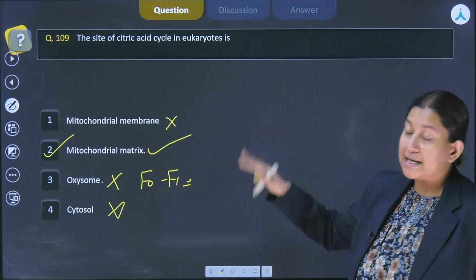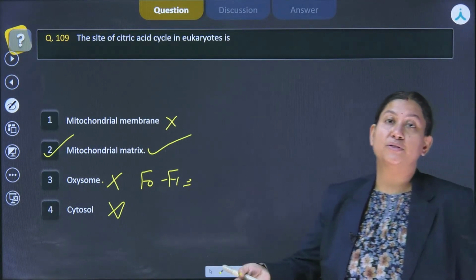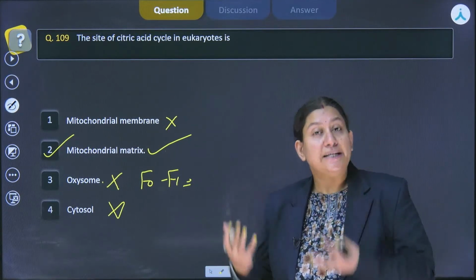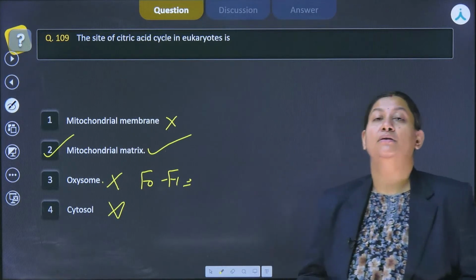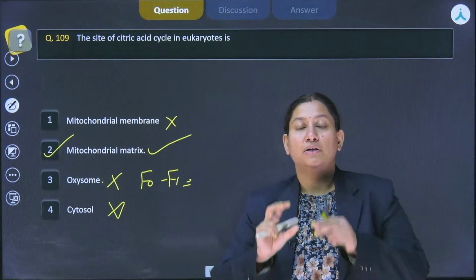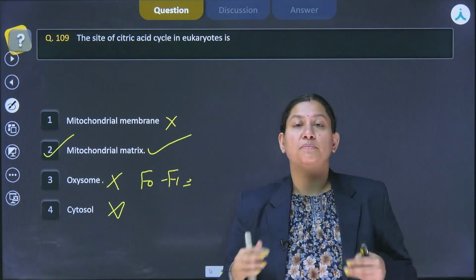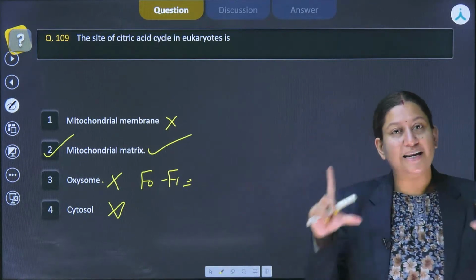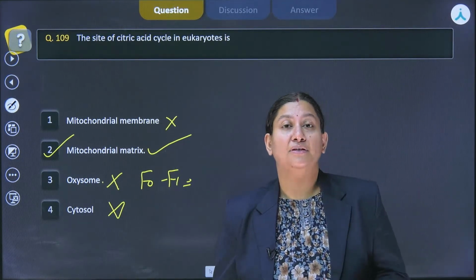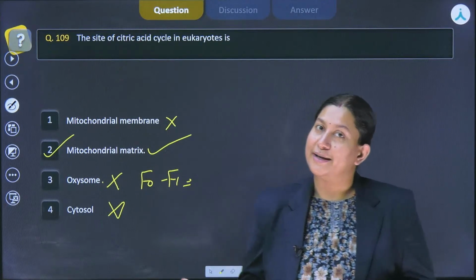In the citric acid cycle, they may ask you questions about where substrate level phosphorylation occurs, and how many times decarboxylation occurs in the cycle. So these key features are important, not exactly the reactants and products, but much more in these terms. You have to analyze the cycle much more. The more you analyze, the more you will retain this memory for a long time.